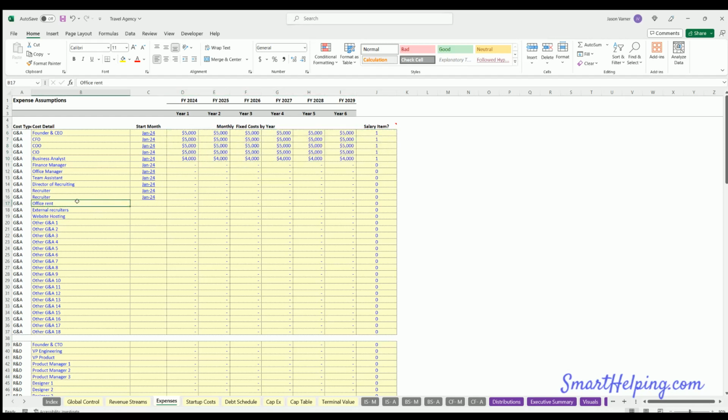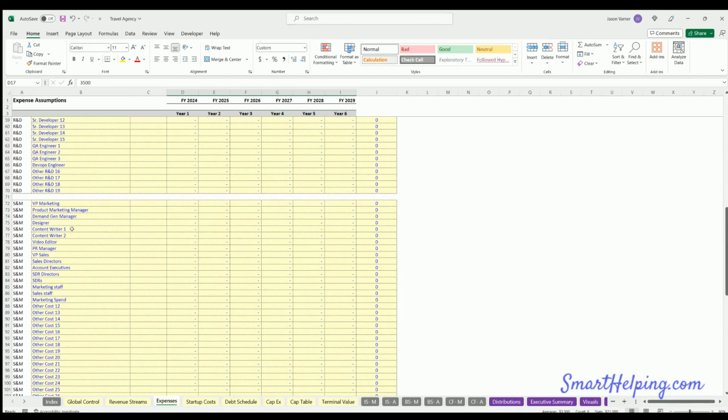Then maybe you've got office rent. That would not be a salary item. And then you've also got R&D, sales and marketing, maybe marketing spend. Maybe you have a marketing director.